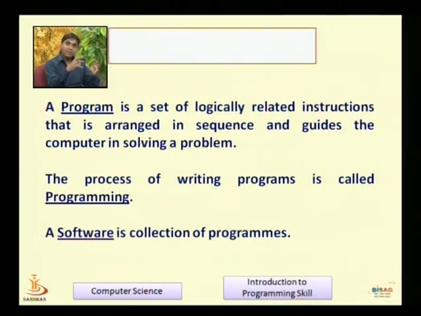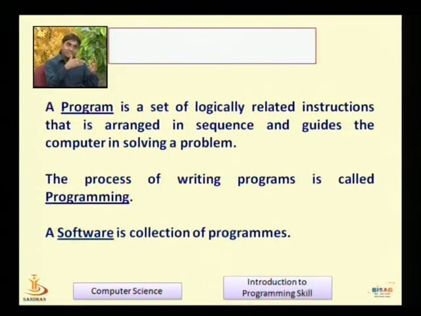If we try to solve a problem, we use a specific language and write a group of instructions in a logical manner, arranged sequentially, to guide the computer to solve our specific problem.